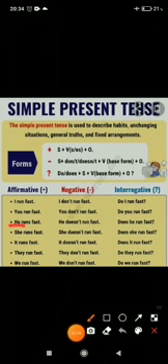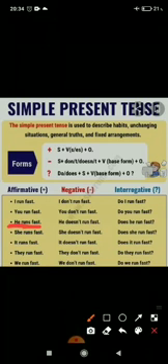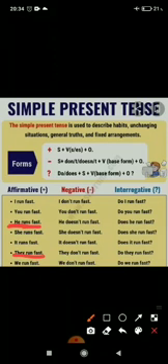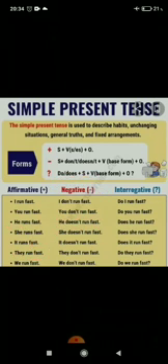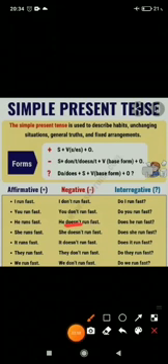Just see the formation of the sentence. If the subject is singular, then what have we used? S along with the verb's first form. If it is plural, they, then we have not used s or es. It is just the first form of the verb. If the sentence is negative, just see here, I don't run fast. You don't run fast. He does not run fast. If the subject is singular, then does will be used. If it is plural, then don't.